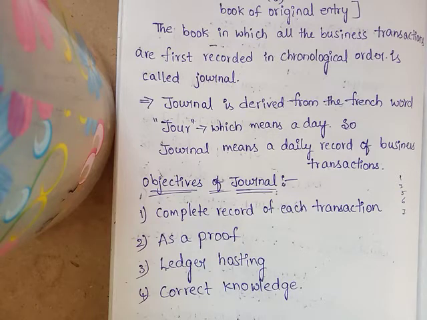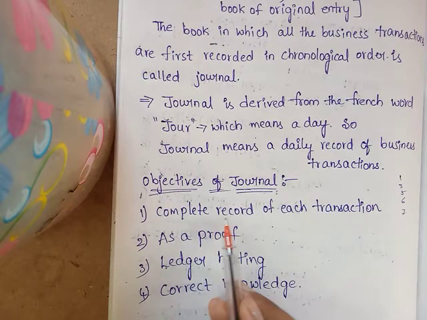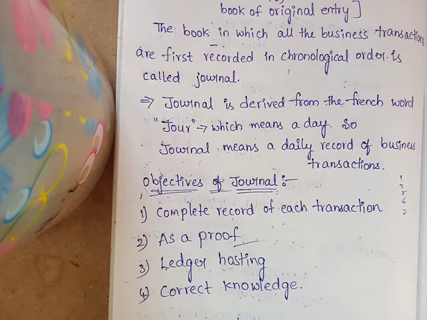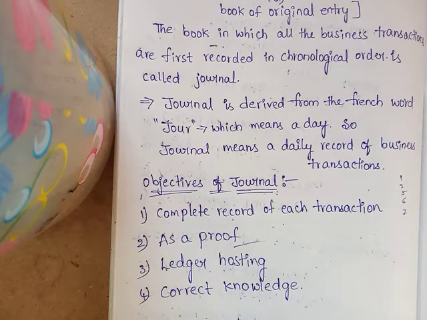So this narration is helpful in getting full information about the transaction, and is known as a complete record of each transaction. Next is as a proof. As a proof means what? Suppose whenever we have to prepare final accounts, the first step is that we have to identify the transactions and write them into the books of accounts. So these books of accounts are the proof. Suppose in future any disputes arise between two or more parties, it will be useful at that time.